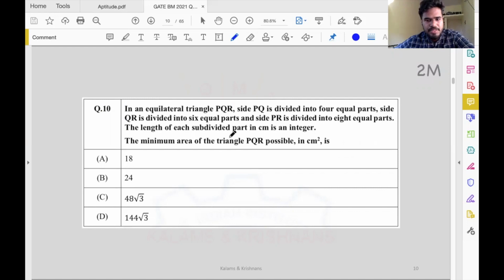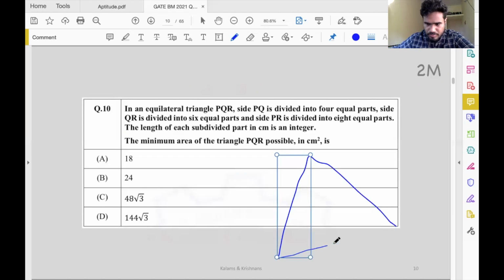The length of each subdivided part, in centimeters, is an integer. Okay, so let's draw the equilateral triangle. I find it easier to visualize with so many details. We have an equilateral triangle, let's label it PQR. PQ is divided into 4 equal parts. QR is divided into 6 equal parts. And PR is divided into 8 equal parts.